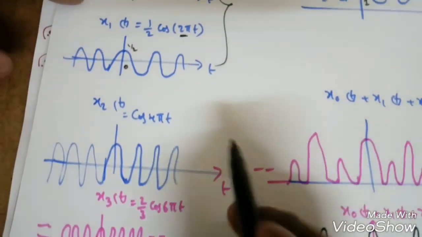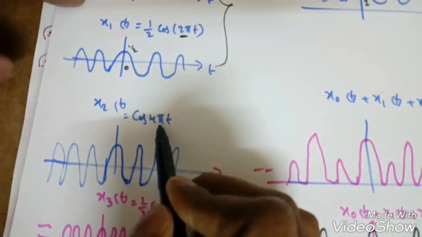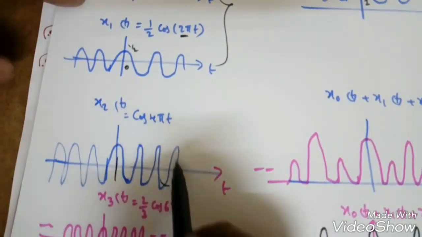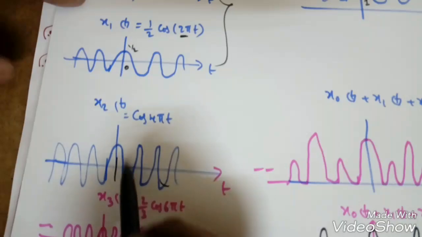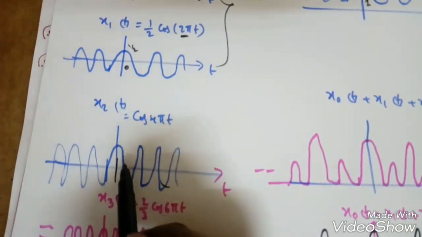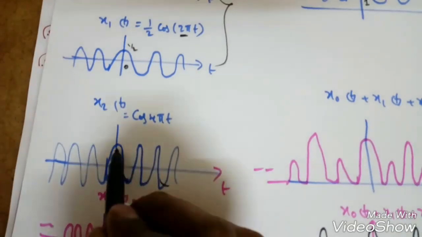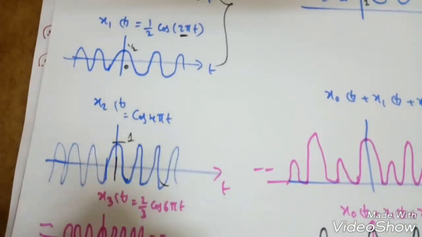Now the next component is x2 of t, which is cos 4 pi t. So compared to cos 2 pi t, for cos 4 pi t the frequency is higher, so that's why these two are somewhat close in nature. The number of cycles per second will be more compared to this one, and the amplitude will get 1 here.